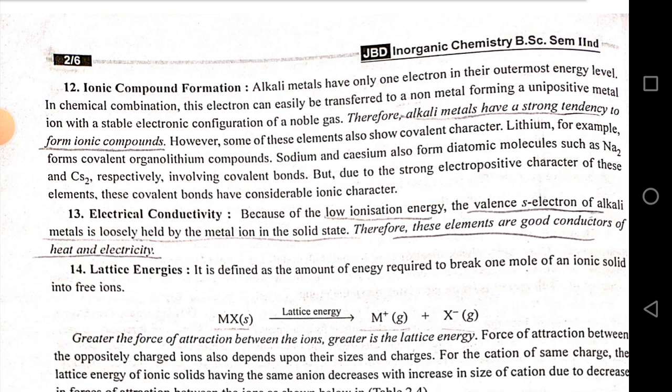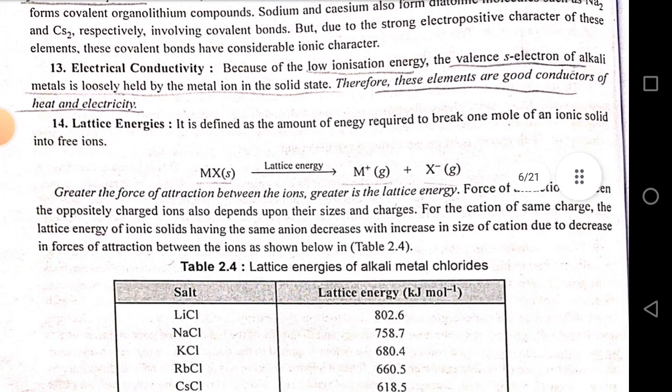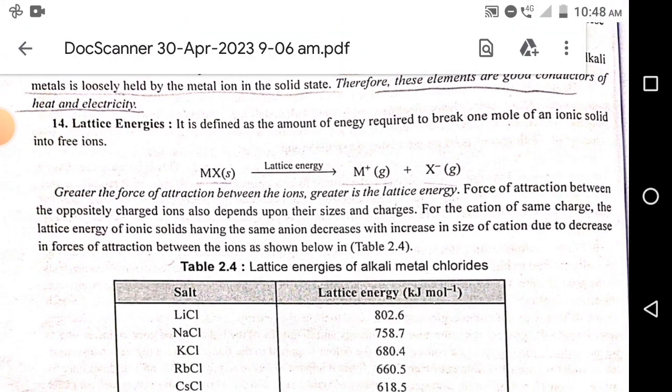Lattice energy. It is defined as the amount of energy required to break 1 mole of an ionic solid into free ions. MX gives lattice energy, M positive gas plus X negative gas. The greater the force of attraction between the ions, the greater is the lattice energy. The force of attraction between the oppositely charged ions also depends upon the size and charge. For cations of the same charge, the lattice energy of ionic solids having the same anion decreases with increase in size of cation due to decrease in force of attraction between the ions.